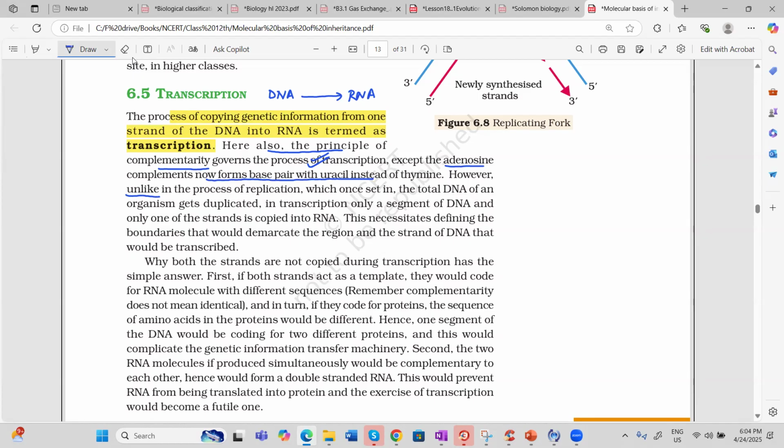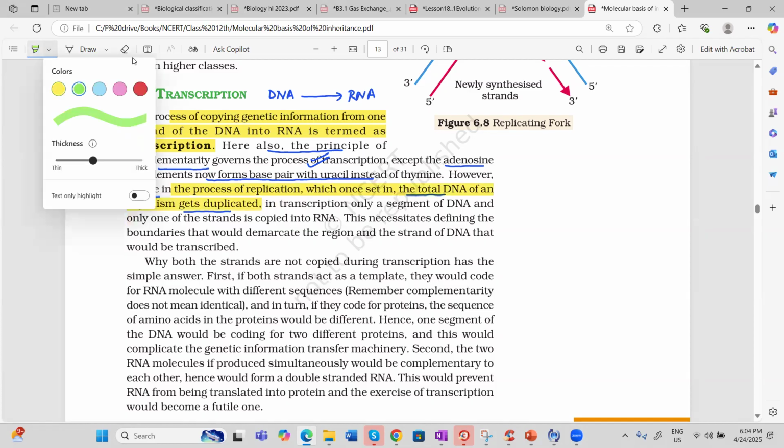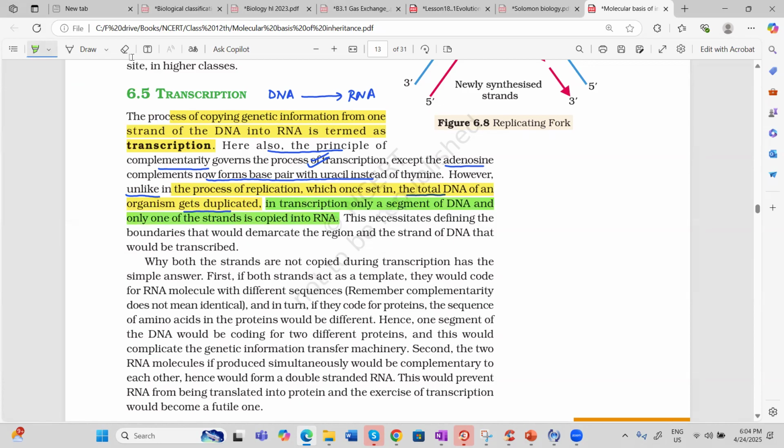Unlike replication, where once it starts the whole DNA has to be duplicated, in transcription only a segment of DNA is transcribed. It means we have to see where to start and where to stop.